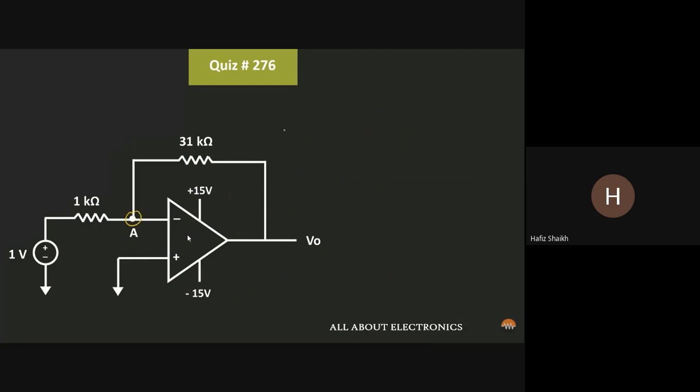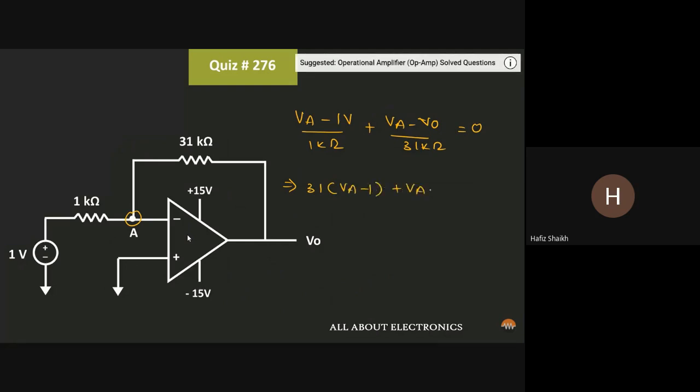Applying the KCL, we can write (VA minus 1 volt) divided by 1 kilo ohm plus (VA minus V out) divided by 31 kilo ohm is equal to 0. Or we can say that 31 times (VA minus 1 volt) plus (VA minus V out) is equal to 0.